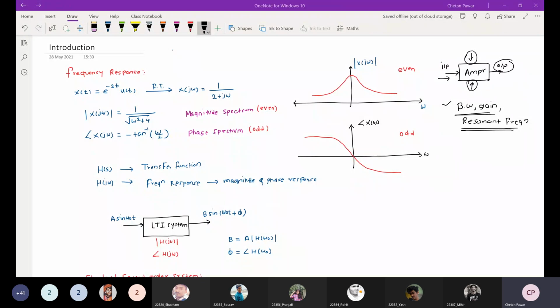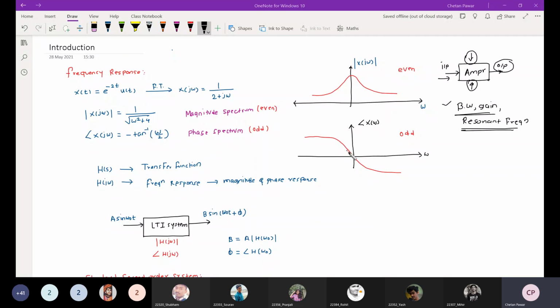So in time domain, we talk about the delay, but in the frequency domain, we talk about the phase, right? So time delay in the time domain will be equivalent to the phase in the frequency domain, right? If you see the phase spectrum of this particular control system, as you know that here there is no zero, so you just need to take an angle of this particular pole, right? So that will be minus tan inverse omega by 2. So this will be the angle of this particular control system, or phase spectrum of this particular control system.